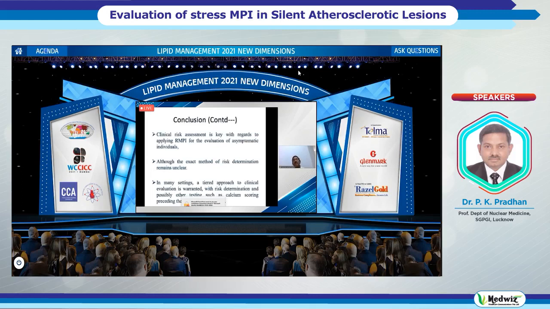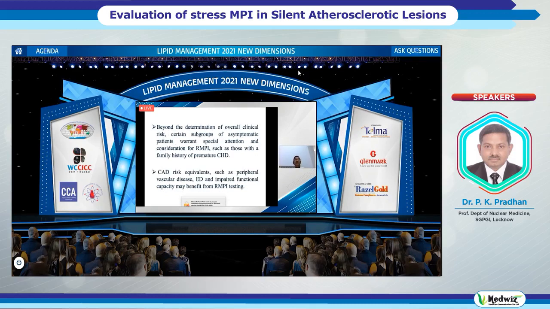Clinical risk assessment is the key with regard to applying MPI for the evaluation of asymptomatic individuals. Like you saw, those with genetic familial predispositions can also be put forward at the right time, provided they are not low risk, although the exact method of risk determination remains unclear. In many settings, a tiered approach to clinical evaluation is warranted, with a risk determination and possibly other testing such as calcium scoring preceding the MPI.